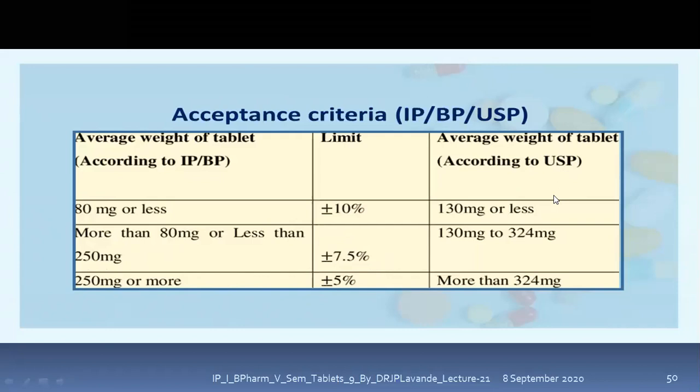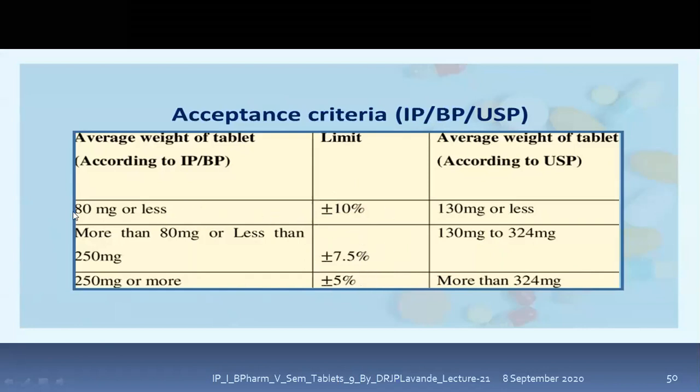Whereas as far as USP is concerned, the limits remain the same, but the tablet weight goes on varying. Here it is 130 milligram or less. If it is, then plus or minus 10% deviation is the acceptance criteria. If the weight is between 130 milligram to 324 milligram, then the weight variation acceptance criteria is plus or minus 7.5%. If it is more than 324 milligram, then the acceptance criteria is plus or minus 5%. So 10%, 7.5% and 5%.